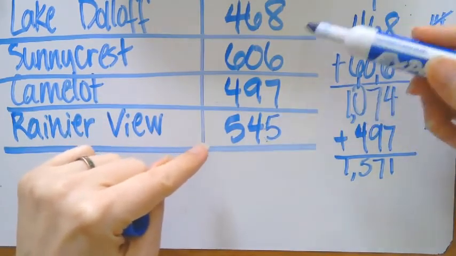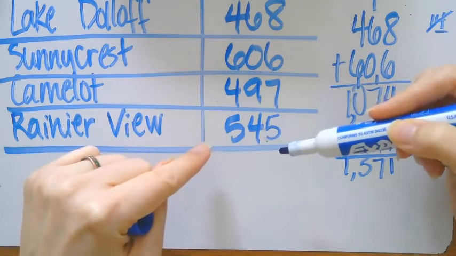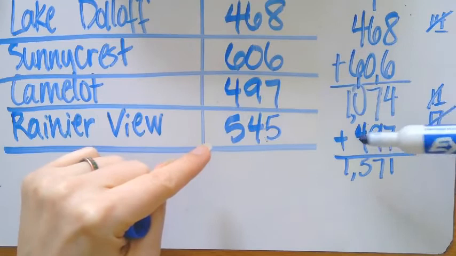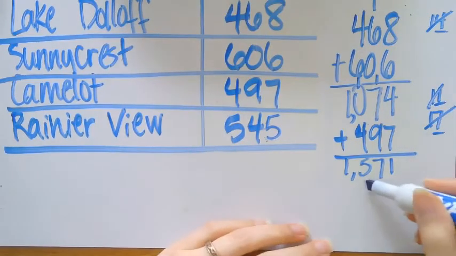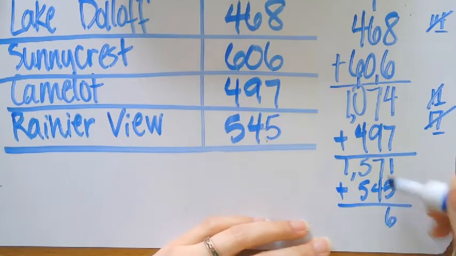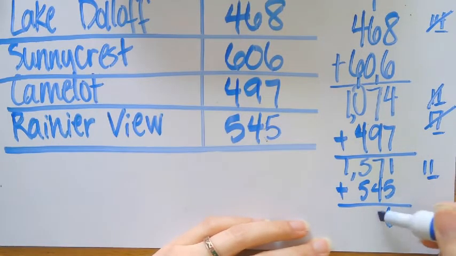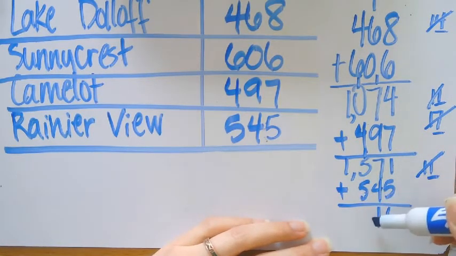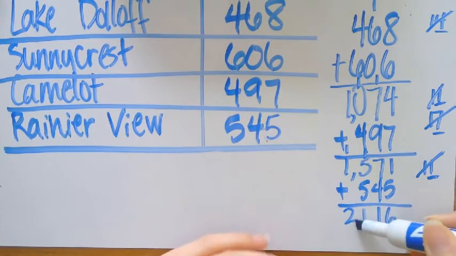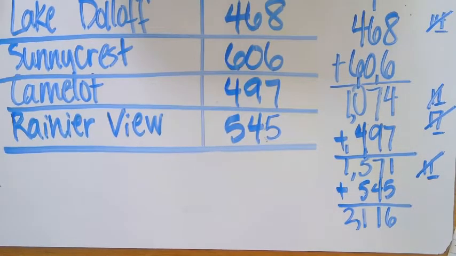Okay, last number that we need to add. Sometimes when we are working with so many numbers, we forget what we're doing along the way. So keep track of what you're doing. Make sure you've included all of the moving parts. Last number we're adding is 545. 1 plus 5 is 6. 7 plus 4 is 11 with that 1 in that ones place. Put that 1 in the next place value. 5 plus 5 is 10, plus 1 is 11. Carry over that 1, and it's 2. Bring it down.